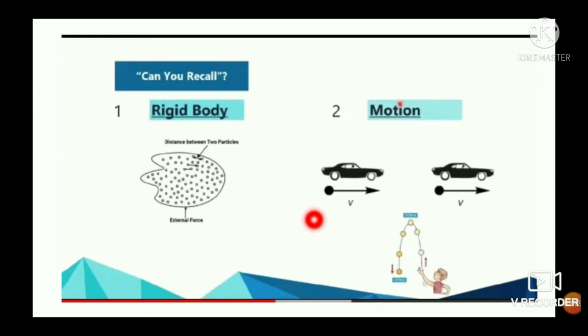Then the second quantity is linear displacement, or we call it only displacement.